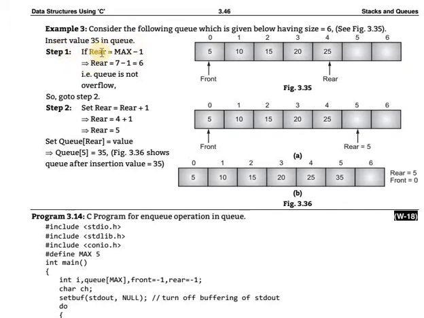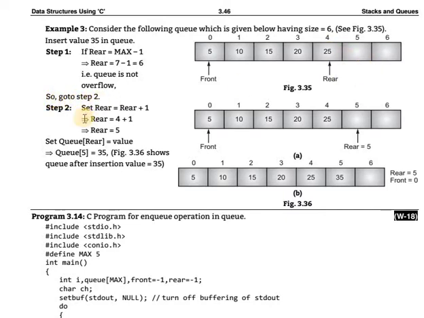First step, check if rear is equal to max minus 1. In that, maximum is 7. Okay, 7 minus 1 is 6. The queue is not overflow, because rear is pointed at 4 and the maximum rear is 6, so it is not an overflow, which means the queue is not full.